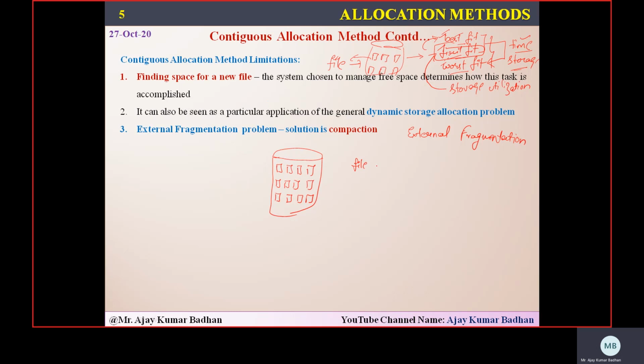Let us suppose I got a file, and I want to give this file the name xyz. It starts at 0, and the length is 2. Let us suppose initially I started and gave it here. After that another file came, abc, and the blocks are numbered 0, 1, 2, 3, 4, 5, 6, 7, 8, 9, 10, 11. This ABC started around 3, and the size is 4, so blocks 1, 2, 3, 4 are allocated.